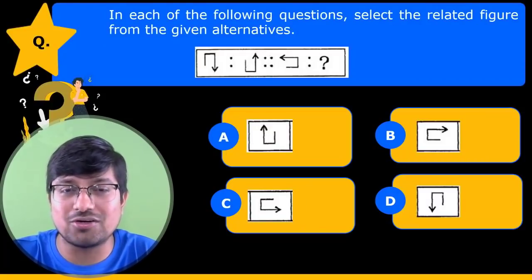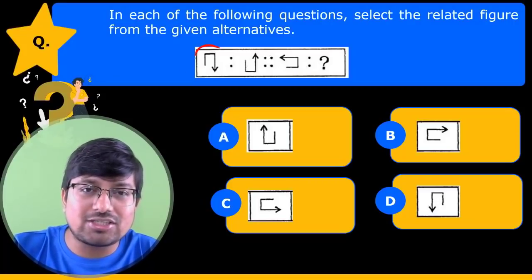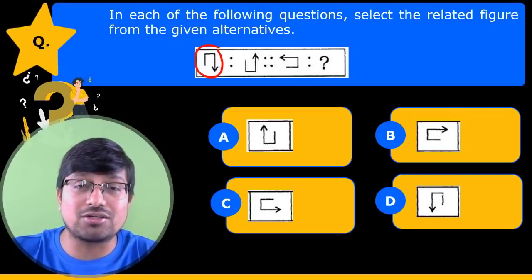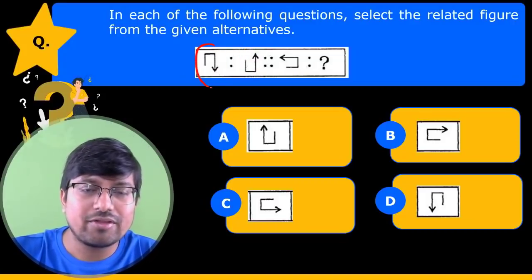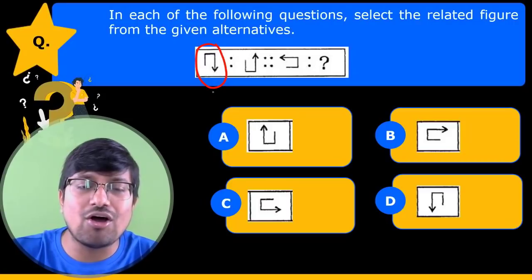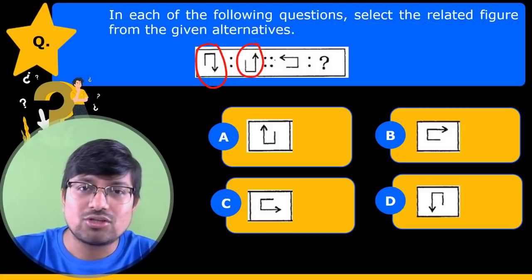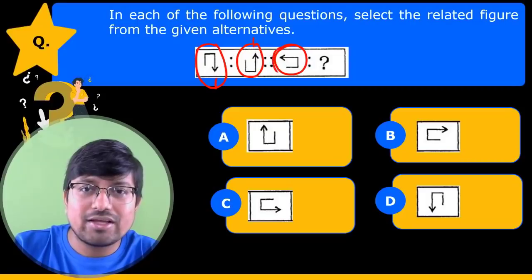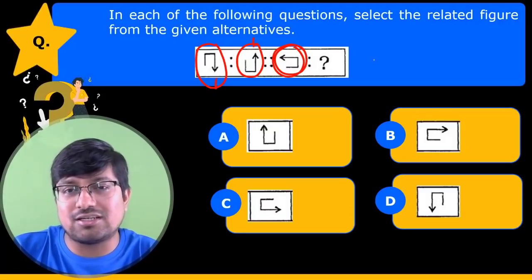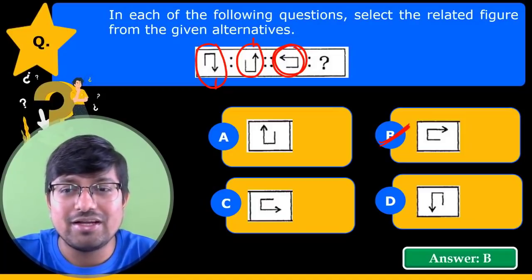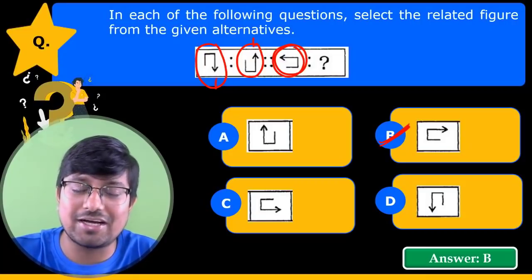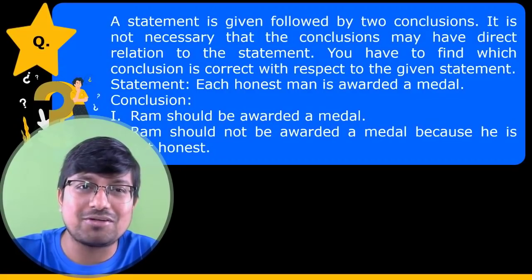Now I hope you all are quite good in these types of questions. This image that you see, if you turn it upwards you will get this structure. This figure was pointing at the bottom. It has to be turned opposite so that it is pointing upwards. So just opposite pointing is needed. This was pointing bottom, this is pointing upwards. Hence this figure was pointing leftwards, and since it was pointing leftwards, if you turn it, it will point rightwards. And hence again the answer is option number B. And I am quite sure all of you must have marked it correct. Let us come to the next question.